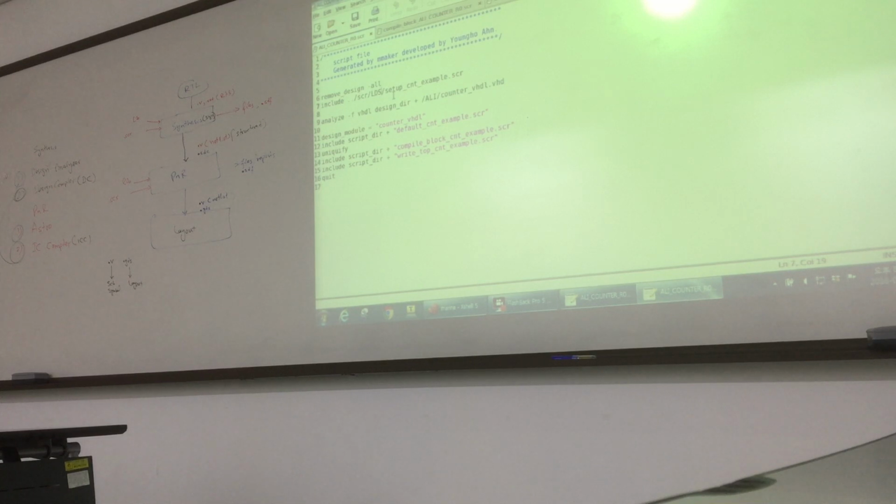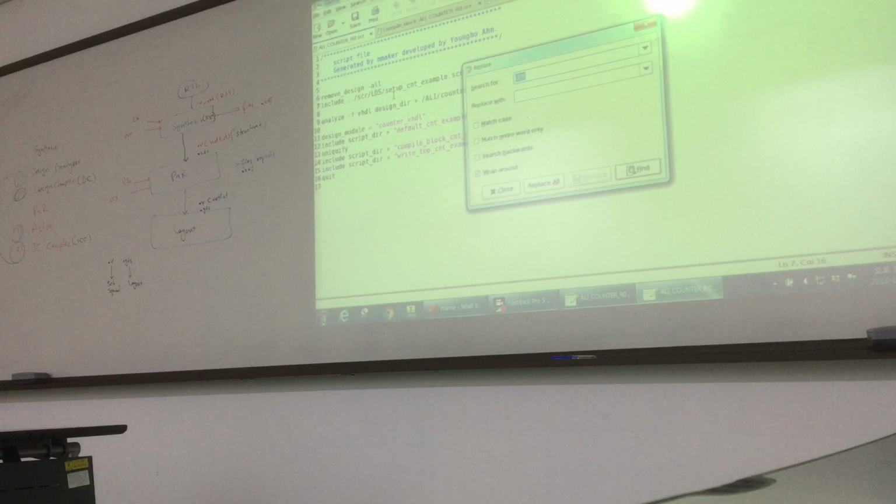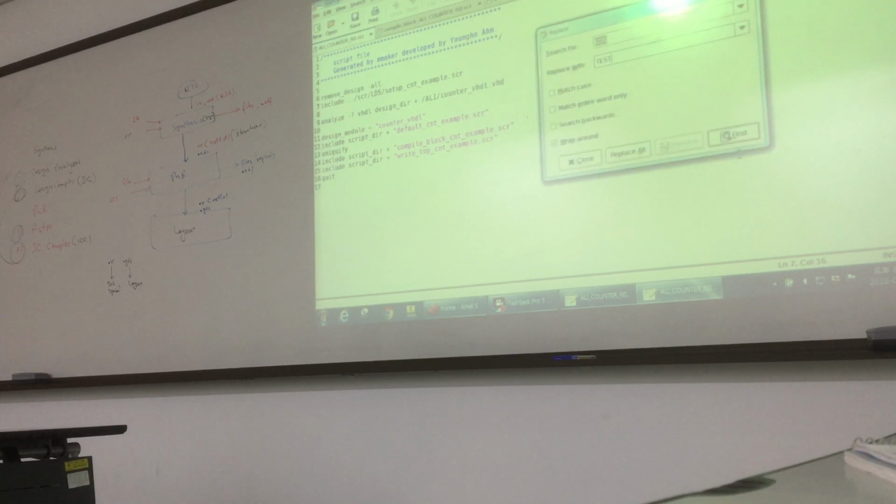So the easy way is, you select Control H. I tell you a very easy way. Control H means find and replace. So you will do this, test. If you click find, you see it will be highlighted. Because we have only one match, one is highlighted.